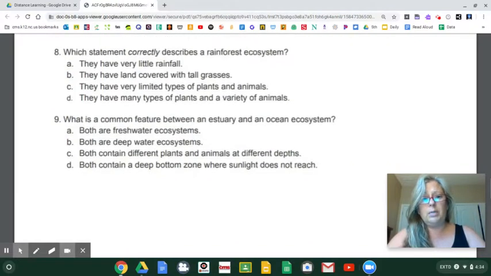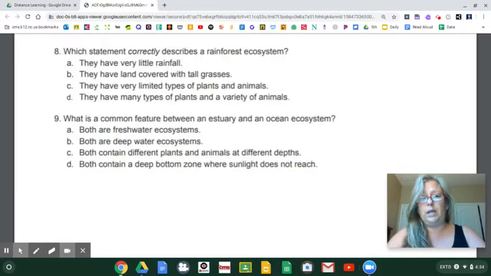All right, number 9. What is a common feature between an estuary and an ocean ecosystem? A. Both are freshwater. Is that true? B. Both are deep water. Is that true? C. Both contain different plants and animals at different depths. D. Both contain a deep bottom zone where sunlight does not reach. I think only the ocean is deep enough to have no sunlight, y'all. So I think there's only one of those that can be right.